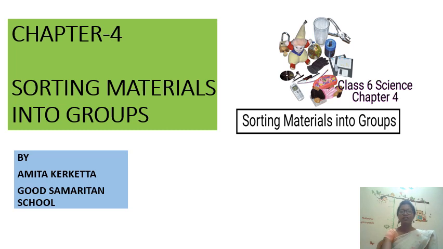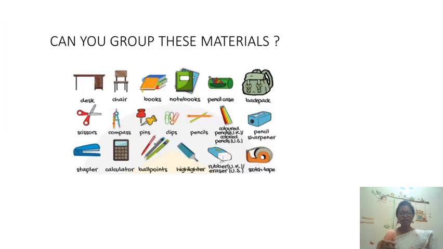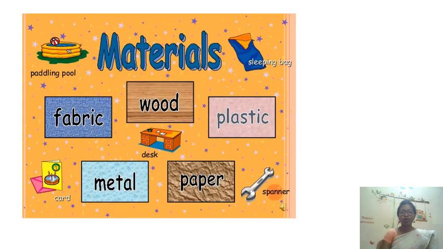Let's begin our class. So students, can you group these materials given here? There are so many materials, but the materials that they are made up of are all different. So we need to learn how to group them. Here you can see there are different materials. Some are made from fabric, some are made from wood, and some are made from plastic. Some are made from metal, and some are made from paper.